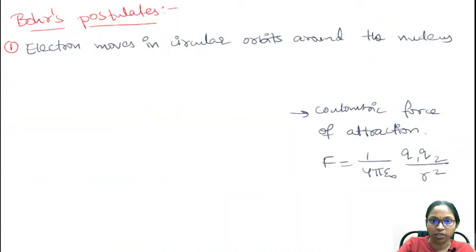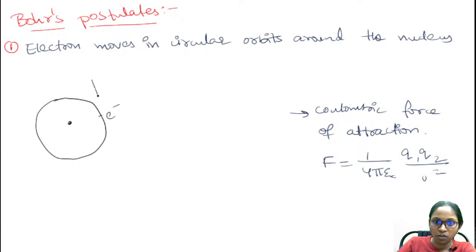Bohr's postulates. The first postulate is that the electron moves in circular orbits around the nucleus. As I said just now, we have a centered nucleus which is fixed in space in an atom, and electrons will revolve around this nucleus with velocity v in circular orbits.